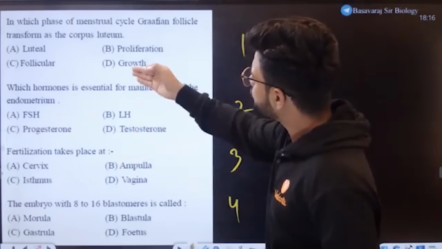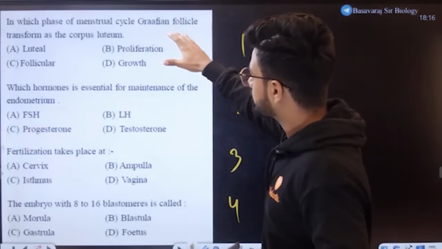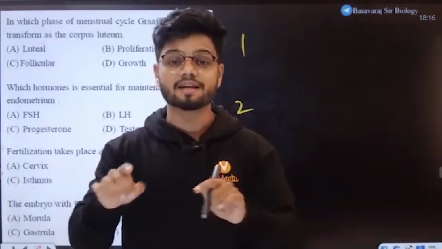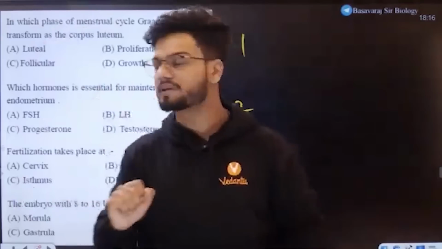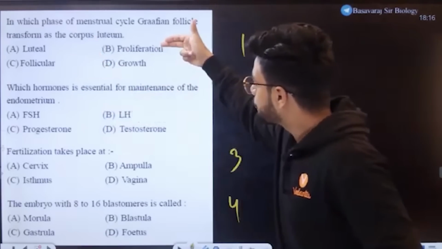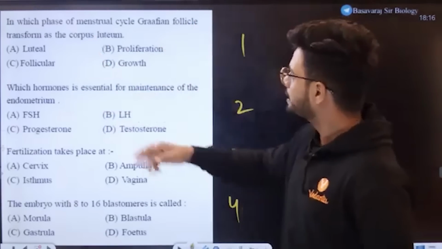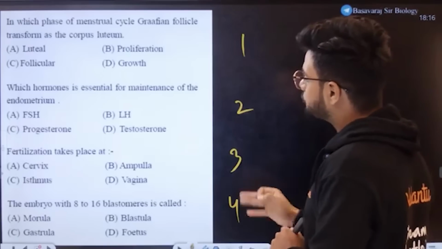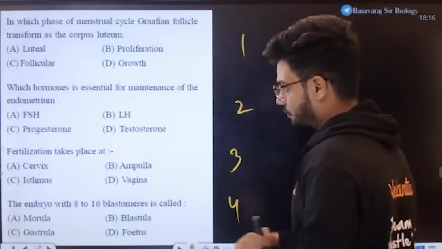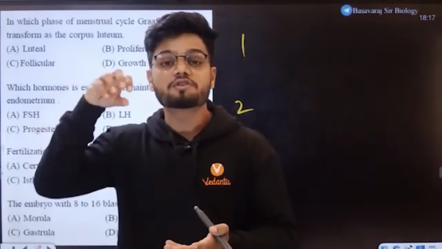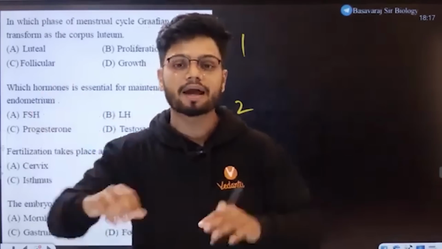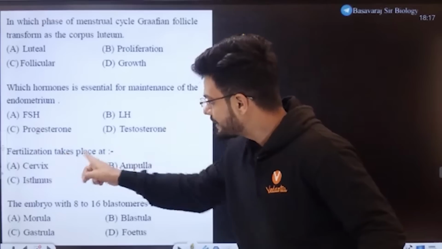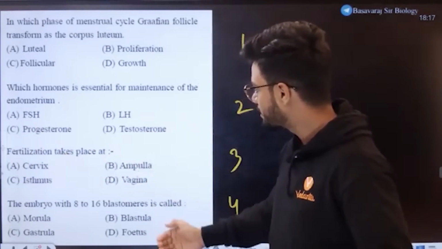In which phase of the menstrual cycle does the Graafian follicle transform into the corpus luteum? That is, in the entire menstrual cycle, in which phase does the conversion happen? It happens in luteal, follicular, proliferatory, or growth. Growth is not there, so the answer is between these 3. You should know. Now, second question: which hormone is essential for maintenance of the endometrium? If the endometrium has to be maintained, there has to be a hormone which will maintain it. Without this hormone, the endometrium will completely collapse. Gone. Now, fertilization takes place in the isthmus, cervix, vagina, or ampulla region.